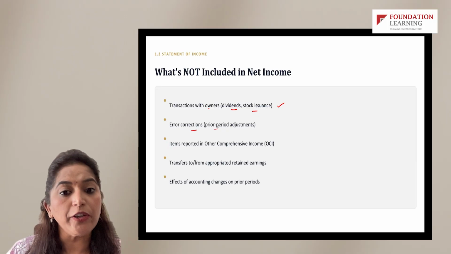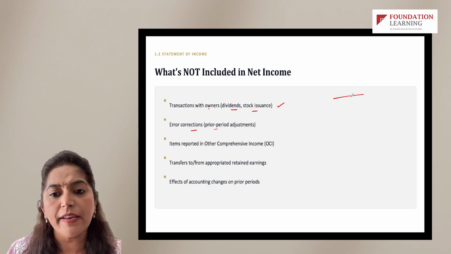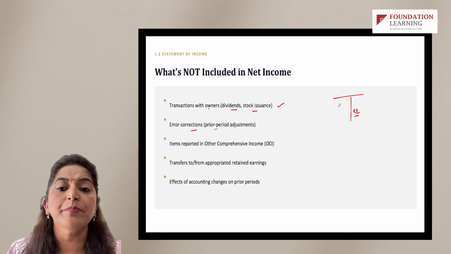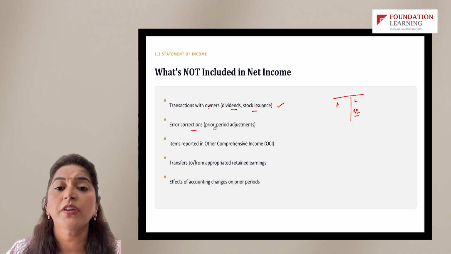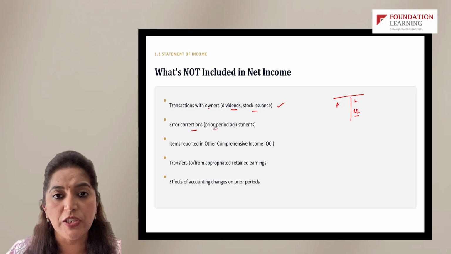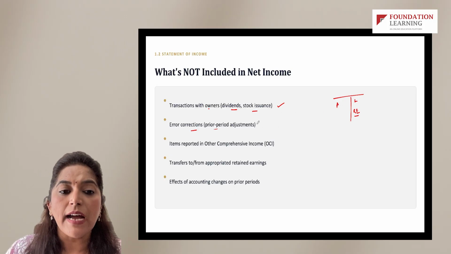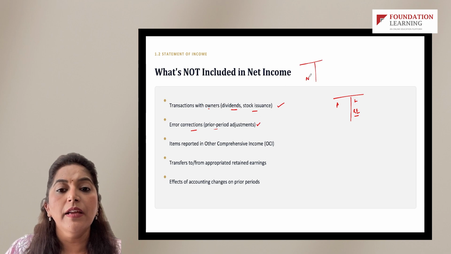When we get to that topic, we will discuss how an error correction is made in retained earnings, how retained earnings gets impacted, how assets get impacted, and how liabilities get impacted, for either error corrections or changes in accounting principle, etc. This discussion we'll have at a later point of time, but let's understand that error correction never impacts net income. It always impacts retained earnings.